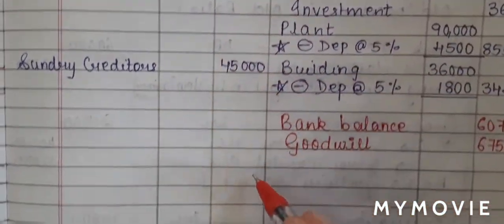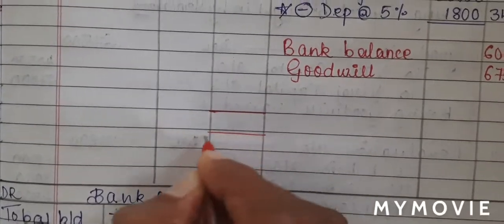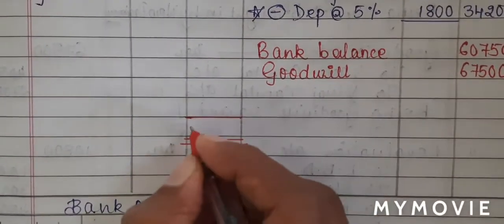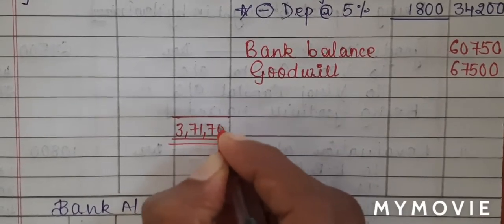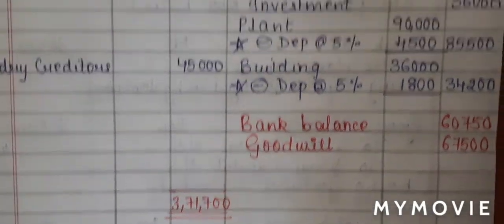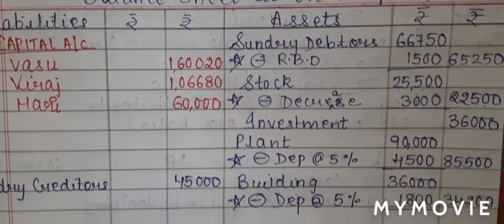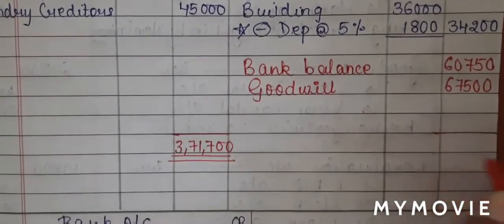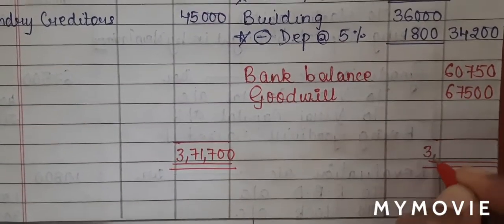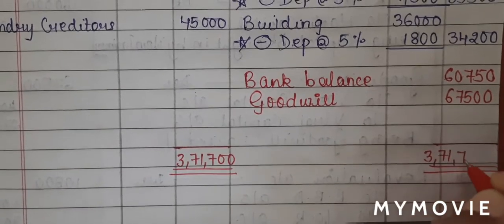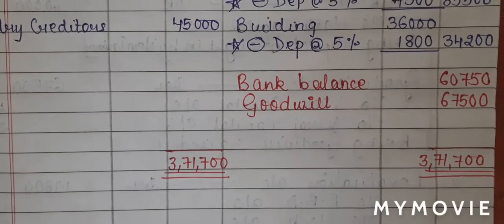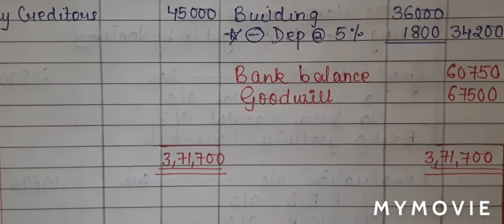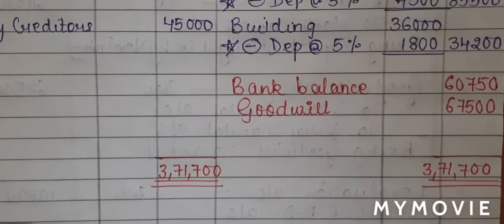So when I total liability side, I get a total of 3,71,700. Now in the same manner, I will total the asset side, and when I total the asset side, I get the same total as liability, that is 3,71,700. With this, students, we have tallied sum number 3, and I hope you have understood the sum.